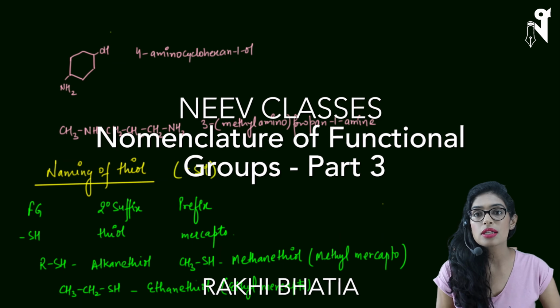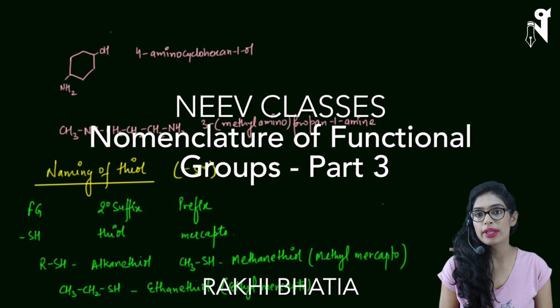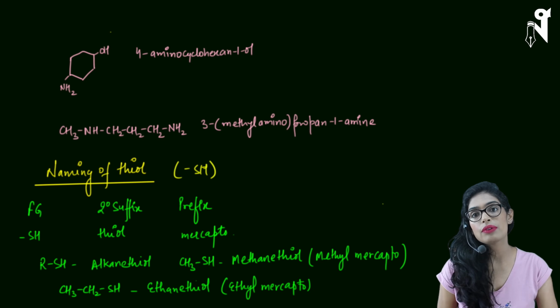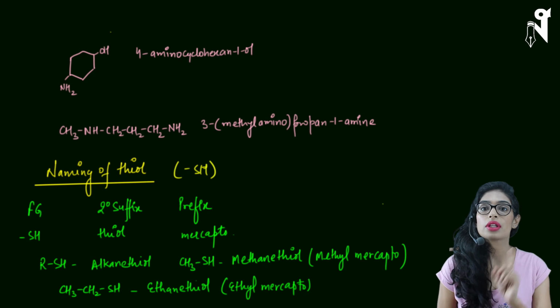Hello everyone. In the last class, we had discussed the naming of sulfonic acid, amines, and alcohols, and now we are continuing with the nomenclature of the functional groups. We are going to start with the thiols first.